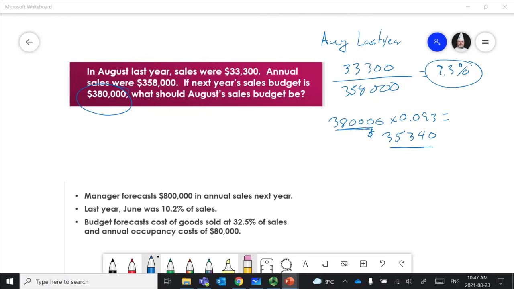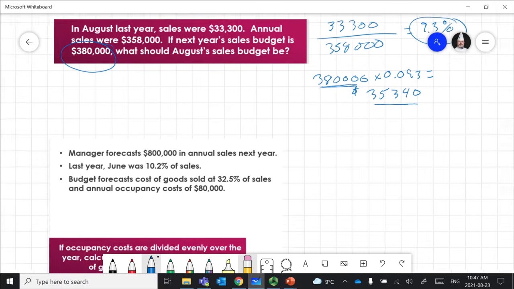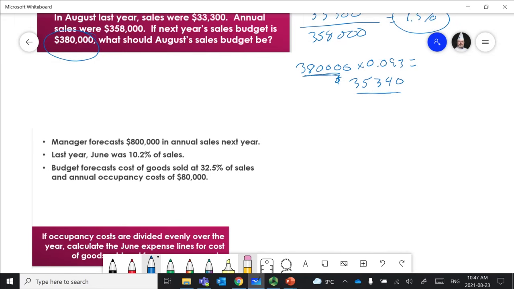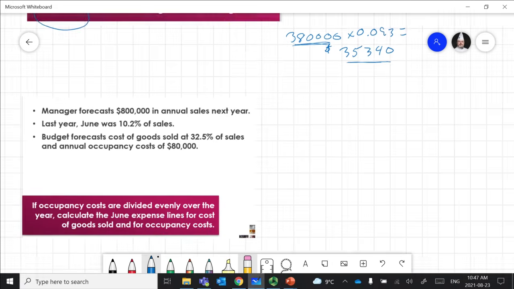Okay, so if a manager forecasts $800,000 in annual sales next year, and last year, June was 10.2% of sales, and our budget forecast the cost of goods sold at 32.5% of sales, and the annual occupancy is $80,000, and if occupancy costs are divided evenly over the year, calculate the June expense line for cost of goods sold and for our occupancy cost, right?